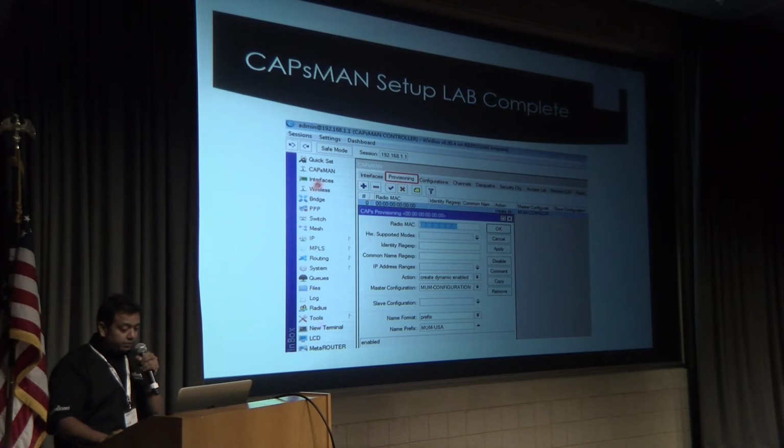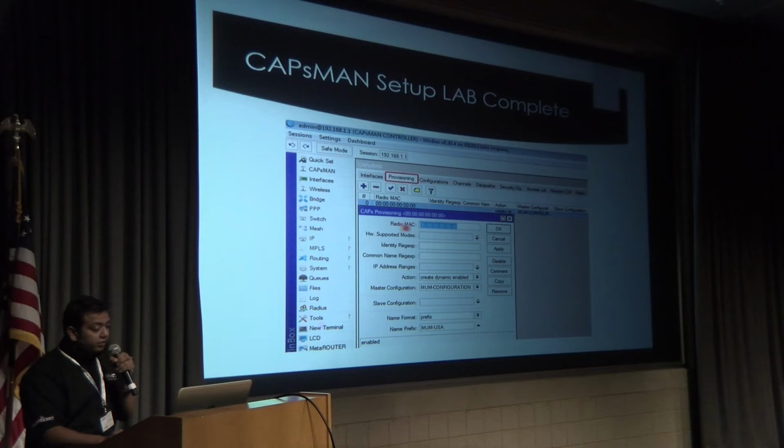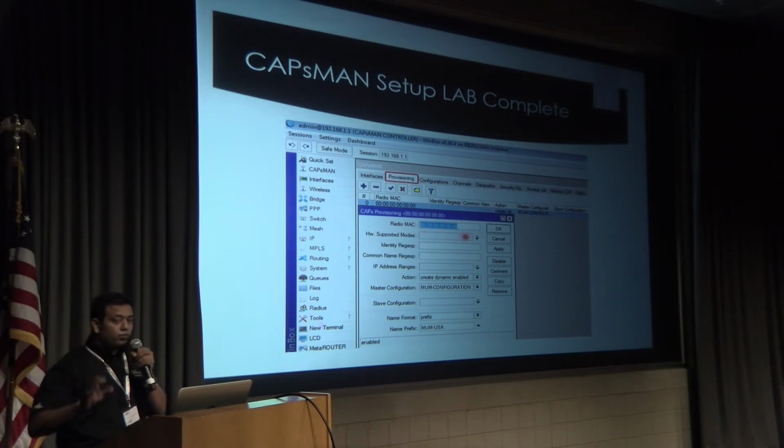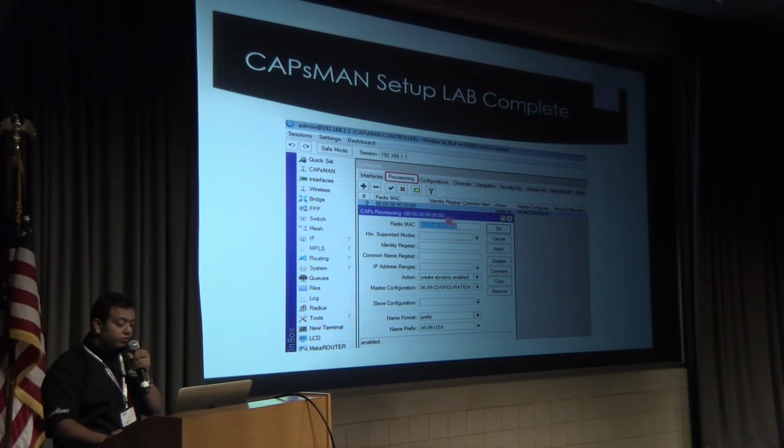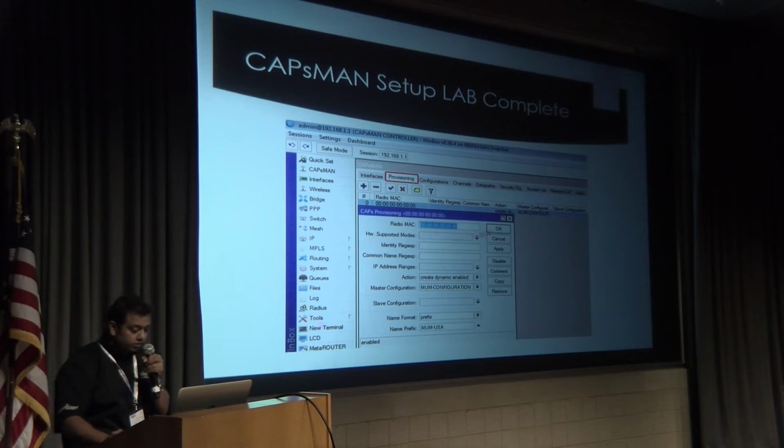So in the CAPsMAN provisioning, you have to add a provisioning rule. In Radio MAC, if you want any customized access point based settings, you have to define the radio of that AP. But if you want any AP that comes into your network, you just mention 00:00:00:00:00:00.